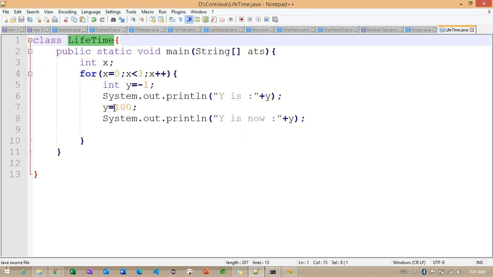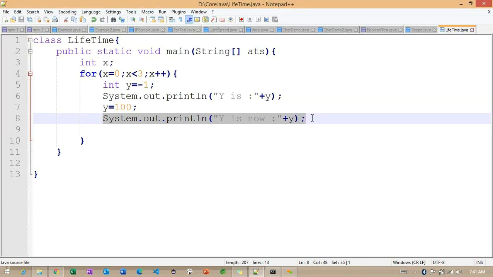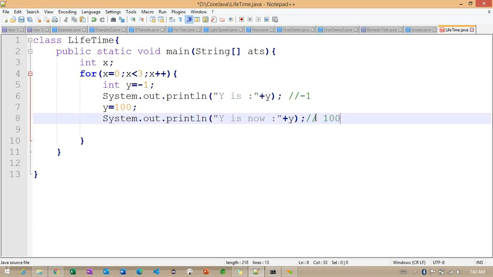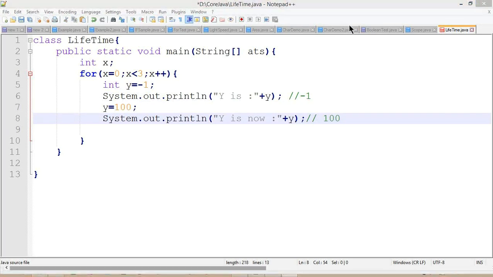So you need to provide your answers here. What is the line number 6 value we are going to get, and what about line number 8 here? What are the values we are going to get here? Can you please let me know what you are thinking? Line number 6 is y = -1. Line number 8 is 100. Okay, so how many times is this loop going to repeat? Only one time? No, 3 times. So it's going to repeat 3 times. For all 3 times, the value will be the same.